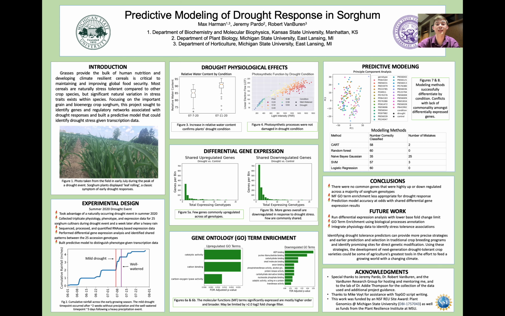Conclusions from this work were that there's a great amount of individuality in highly differentially expressed genes between all of the genotypes, in this case of mild drought stress.